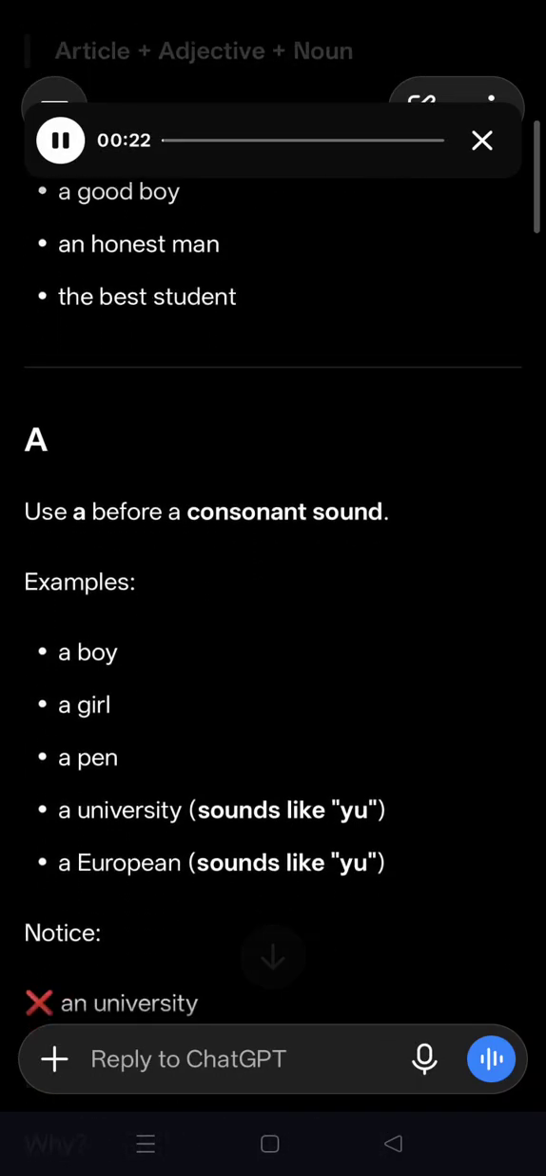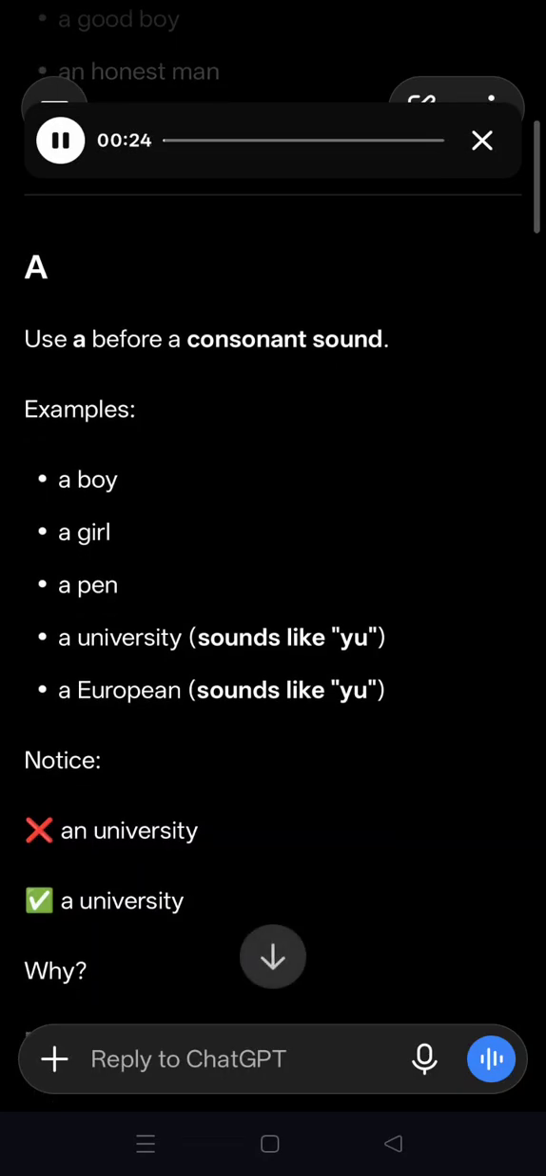A is used before a consonant sound. Examples: a boy, a girl, a pen, a university, which sounds like "you." A European sounds like "you" too, and university.